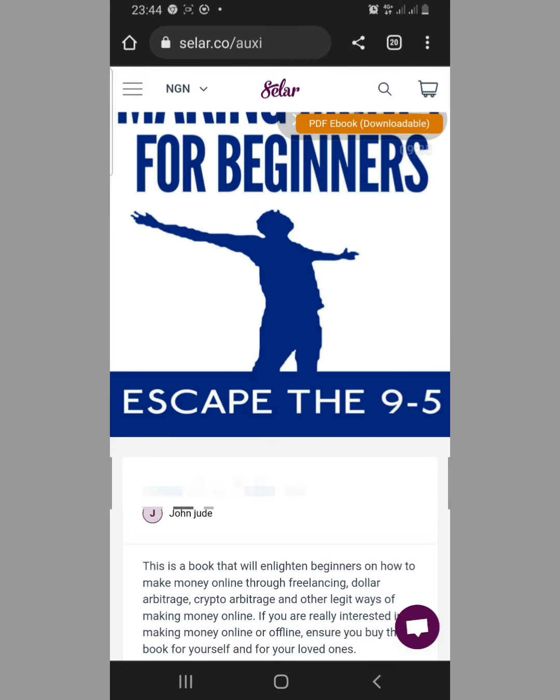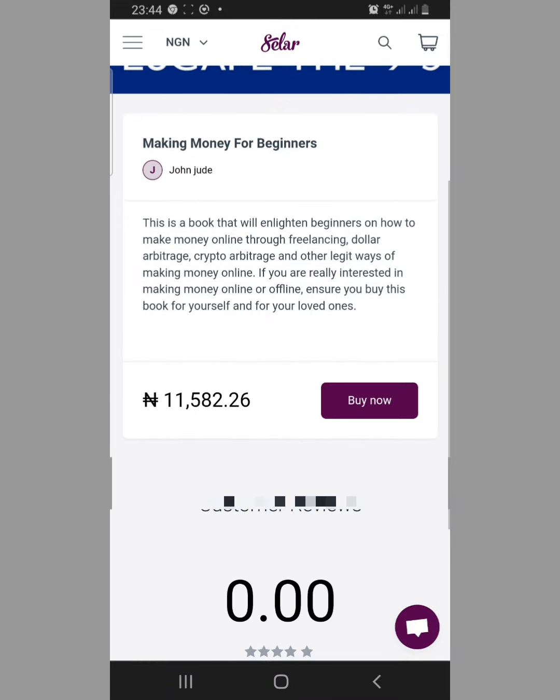So this was the link I copied then. When you go down, you will see the price there. So the next thing for you to do now, you that is in Nigeria, is go to this buy now.